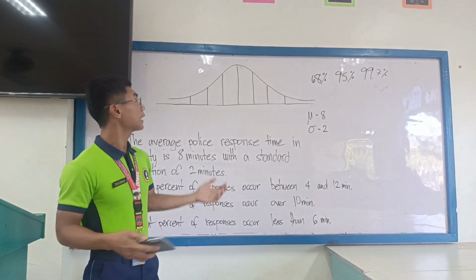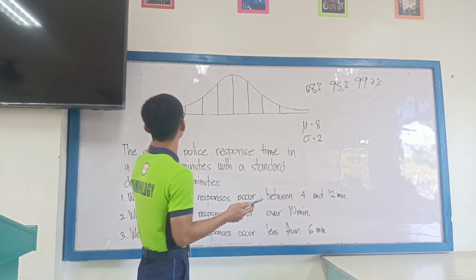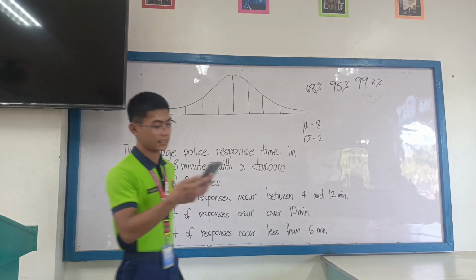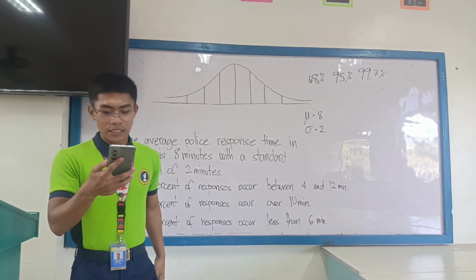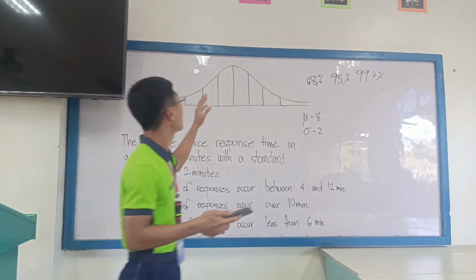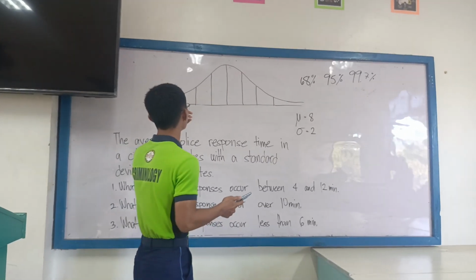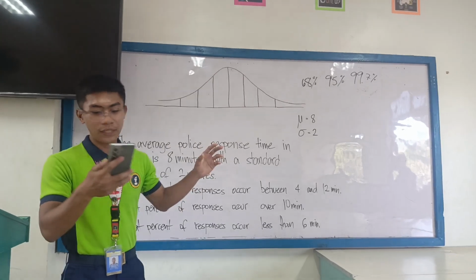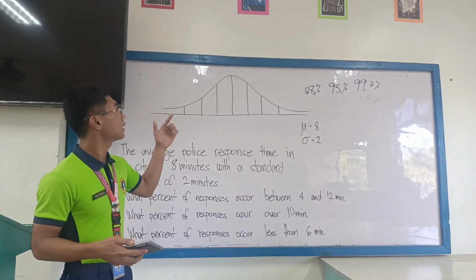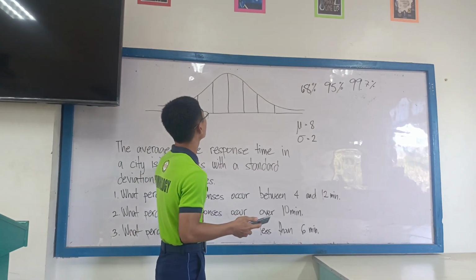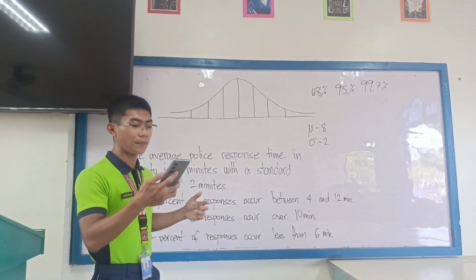Asymptotic nature means that both tails, from negative and positive, are not touched by the x-axis. Next is defined by the mean and standard deviation. It means that the mean determines the peak or the height of the normal distribution, while the standard deviation gives the spread or dispersion of the normal distribution; the larger the standard deviation, the wider the normal distribution is.